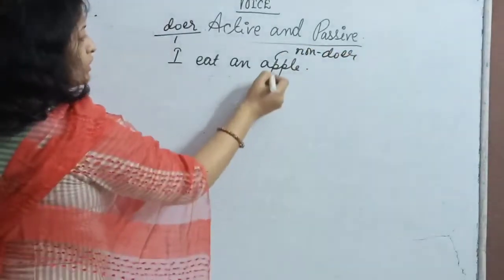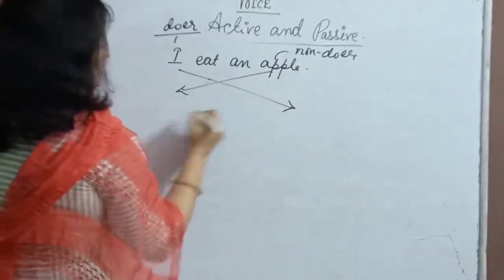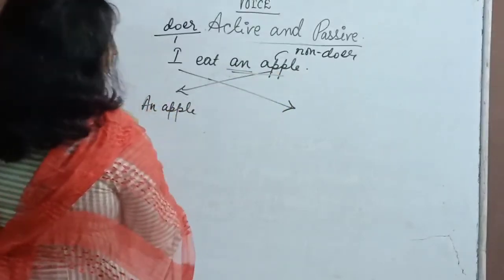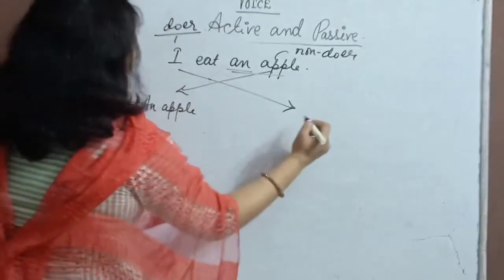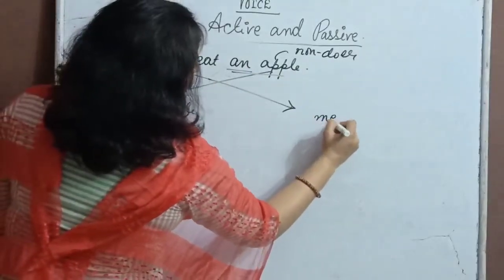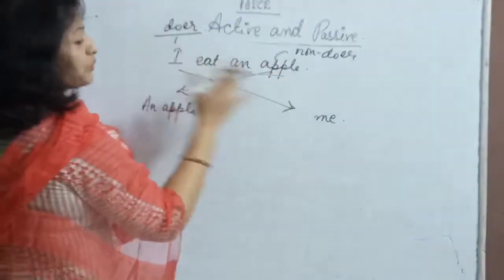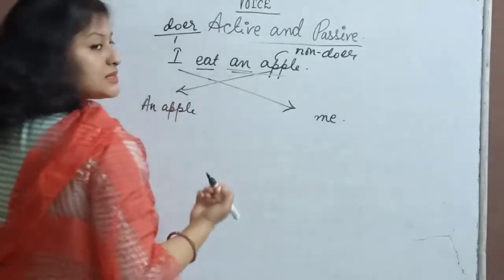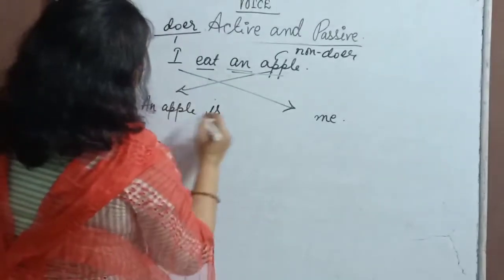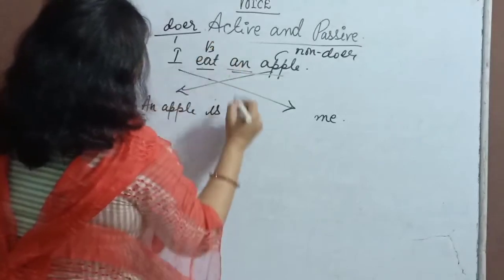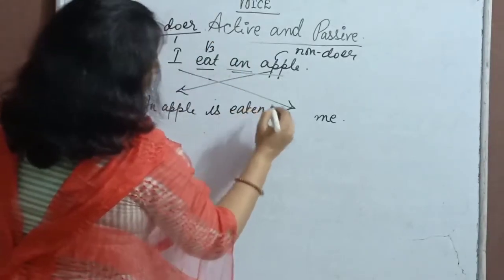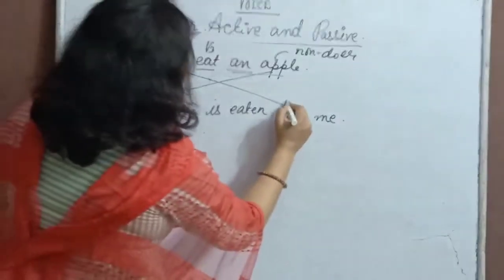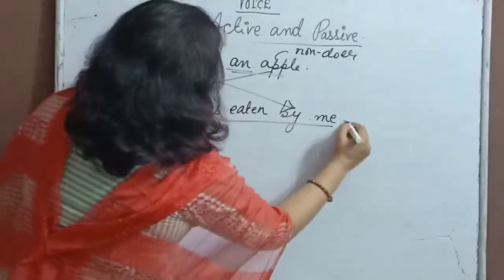So what we need to do? We need to swap them like this. What will come here? An apple. Okay, number 1 step, and in the last our I will change into me. I'll show you a table of how pronouns change in active and passive. So an apple, because it is present tense, we will use is. Third form of the verb, V3, number 2 step is eaten, and then what? Number 3 step we need to use by, of course. So an apple is eaten by me. So this is our passive.